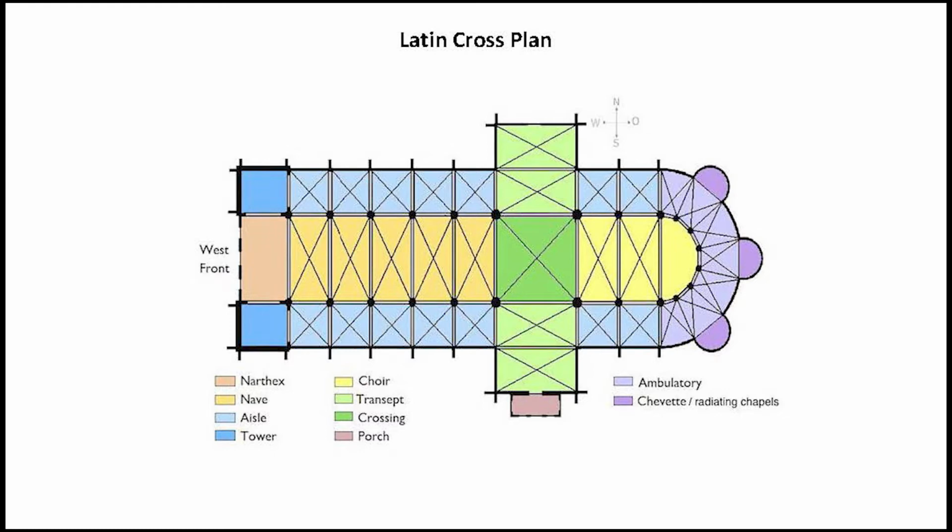The creation of this ambulatory helped to accommodate the growing number of pilgrims, and it was a basic principle of the pilgrim churches. In this arrangement, the aisles flanking the nave were extended alongside the sanctuary and around the apse. Small relics were placed inside the chapels or the niches, radiating out of this ambulatory and facilitating the flow of the pilgrims, so that more and more pilgrims can have a close look at all these relics.